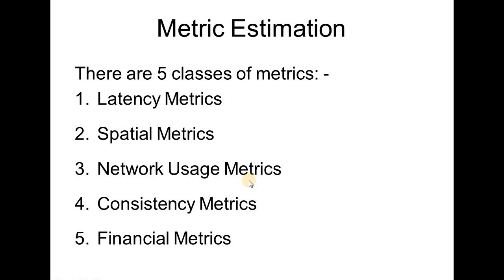Consistency metrics tell us to what extent a replica is deviated from its master copy. And finally, financial metrics form another class for measuring how well a CDN is doing.